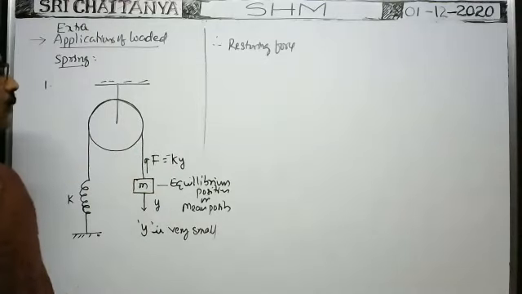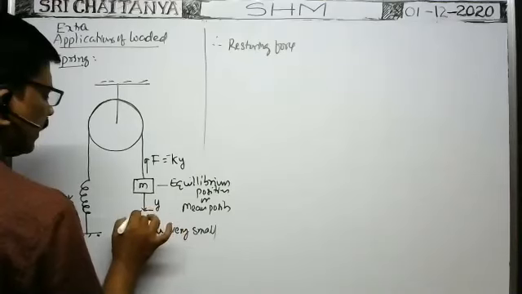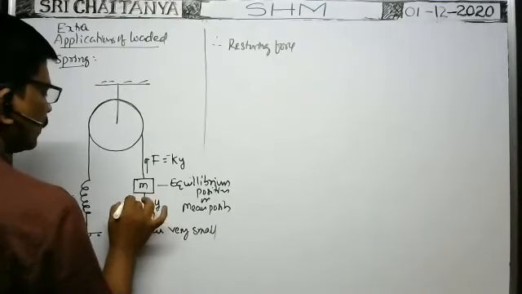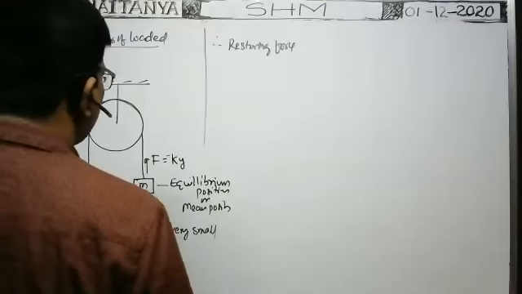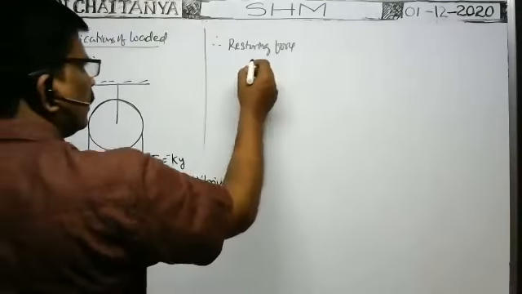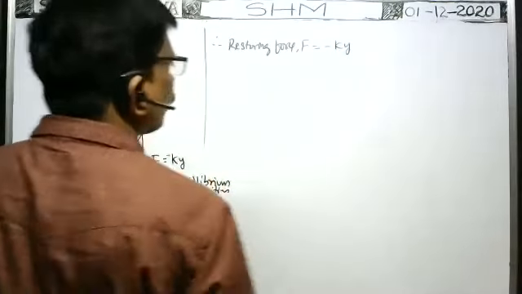That's why that is the restoring force. Whenever the block is displaced by a distance y, then a restoring force acts. That restoring force F is equal to minus k into y.